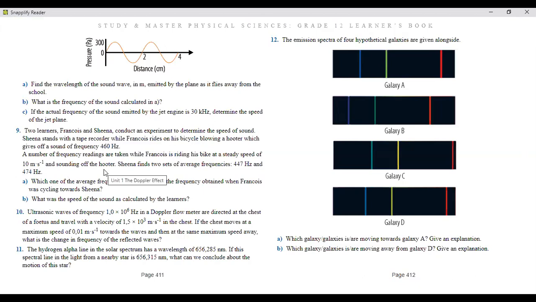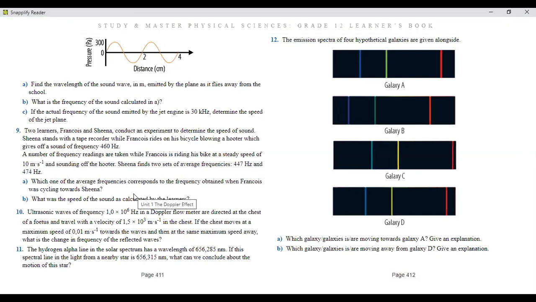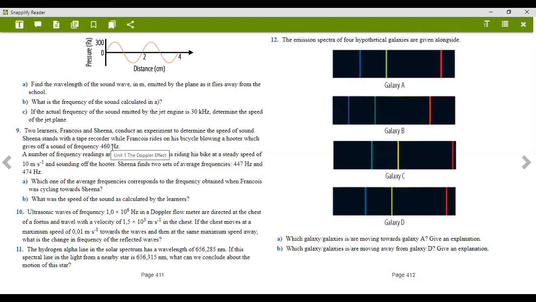Sheena finds two sets of average frequencies, which are 447 hertz and 474 hertz. Now what they want to ask is which one of the average frequencies corresponds to the frequency obtained when Francois was cycling towards Sheena. The source sound is 460, so it can only mean our 474 hertz, because the frequency becomes higher as the source moves towards the listener.